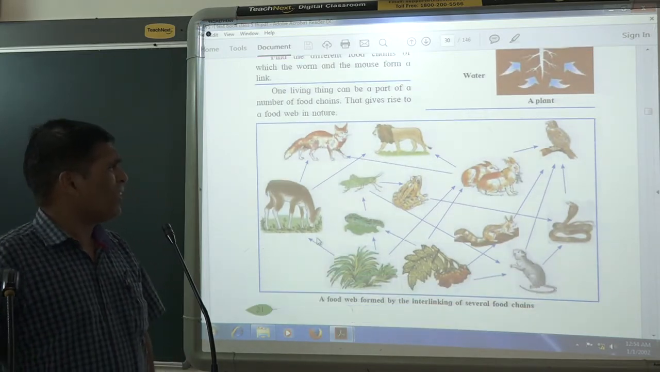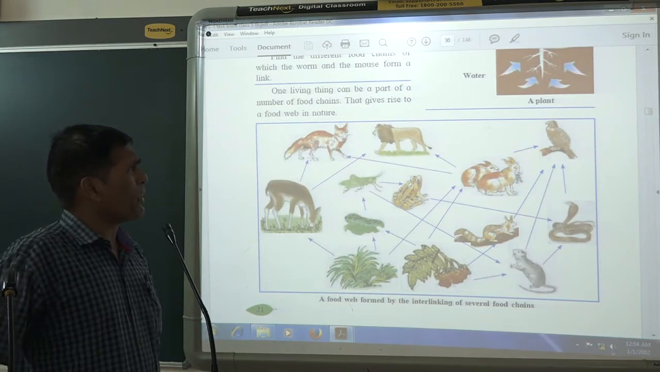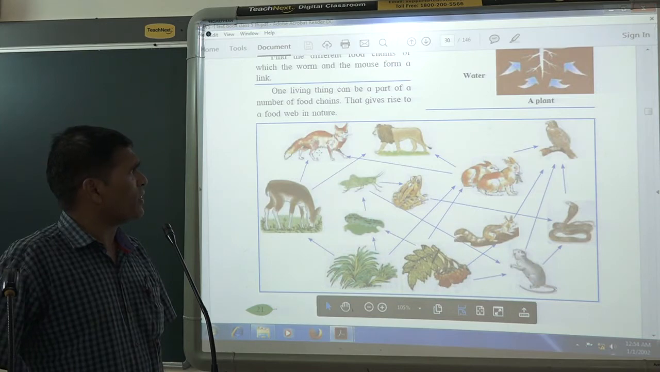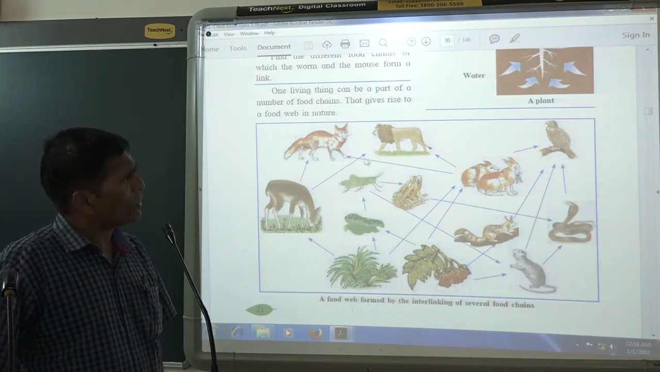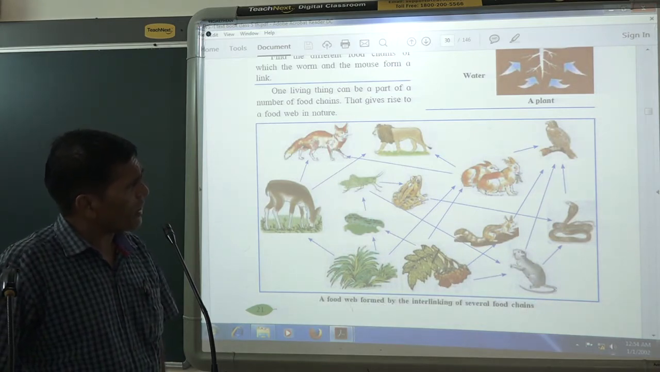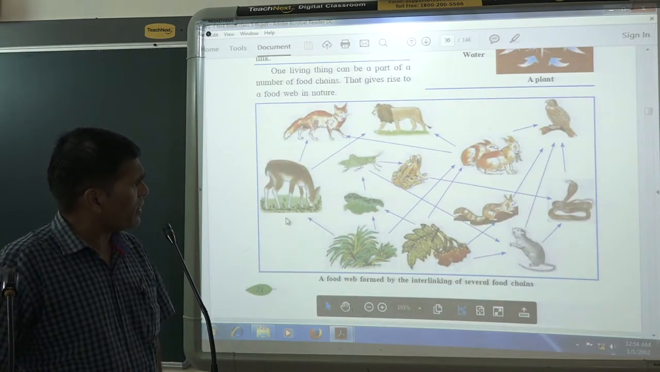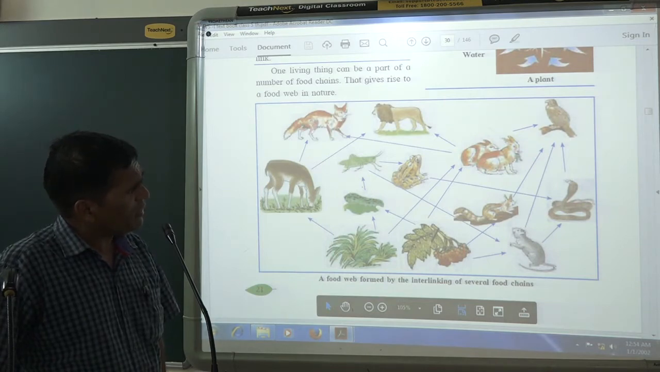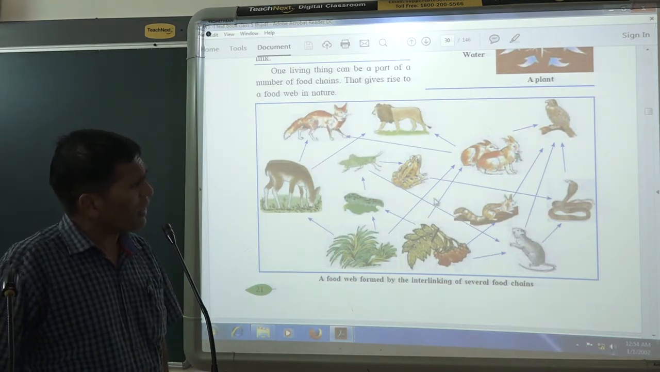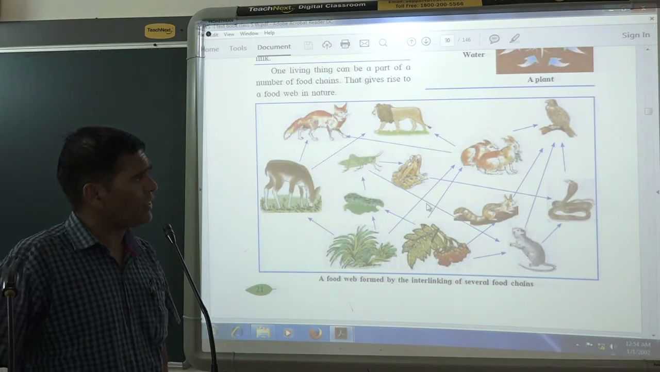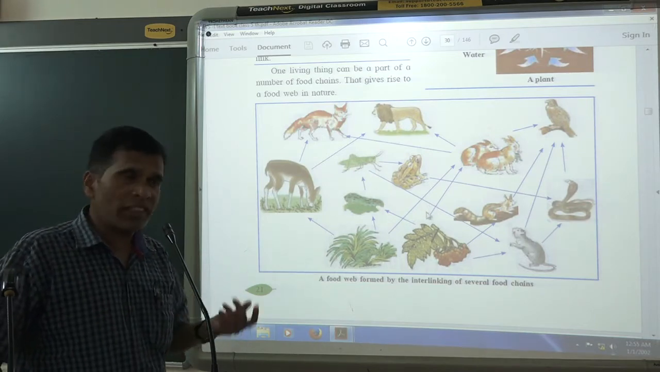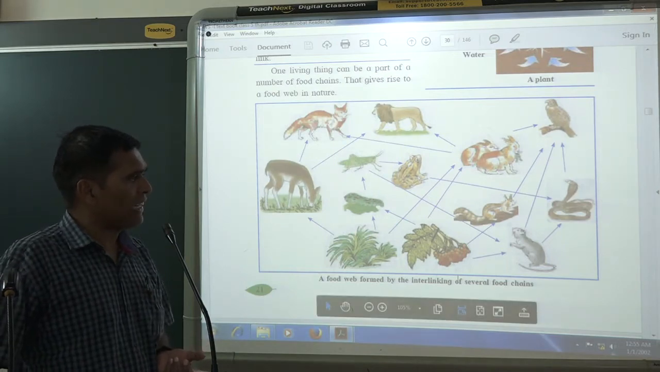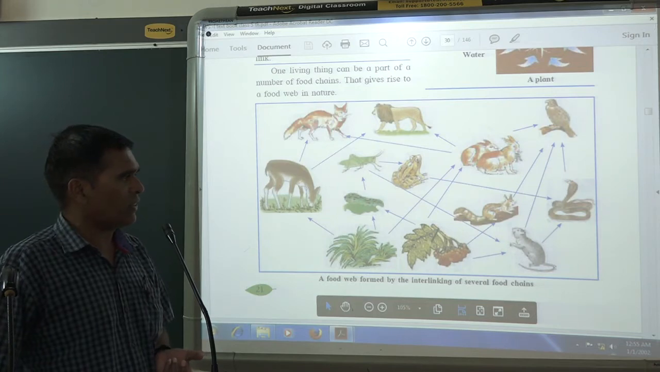Now you see that living things are dependent on each other. Here is a deer. The deer is eaten by a fox. The fox is eaten by another animal. This deer eats a plant, and the plant is eaten by this also. Now you see that this is a food web. One component, one living thing, is connected to many other things, and that is called the food web. A food web is the interlinking of several food chains.